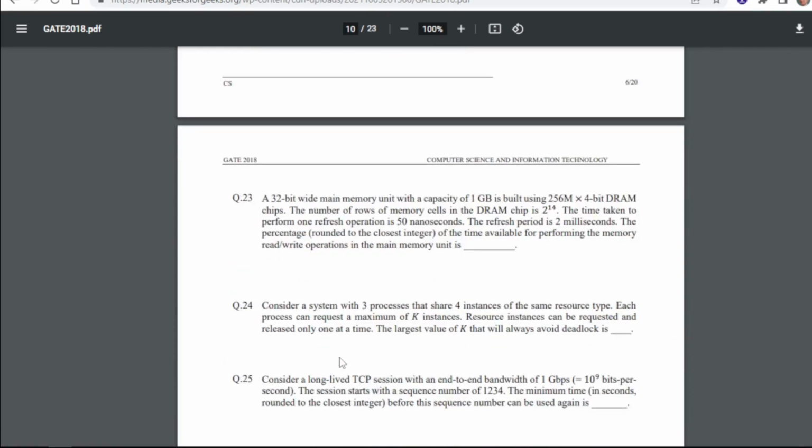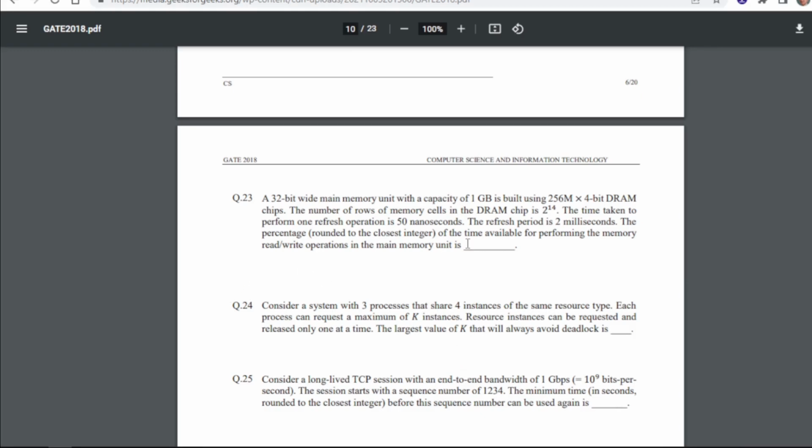A 32-bit wide main memory unit with a capacity of 1 GB is built using 256M by 4-bit DRAM chips. The number of rows of memory cells in the DRAM chip is 2 to the power 14. The time taken to perform one refresh operation is 50 nanoseconds. The refresh period is 2 milliseconds. The percentage, rounded to the closest integer, of the time available for performing the memory read-write operation in the main memory unit is.